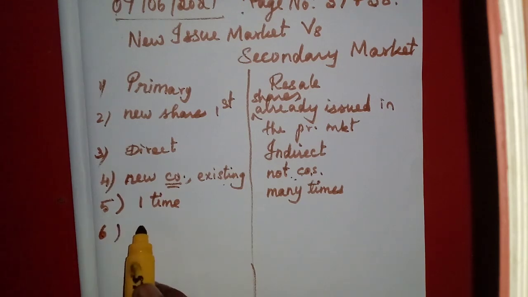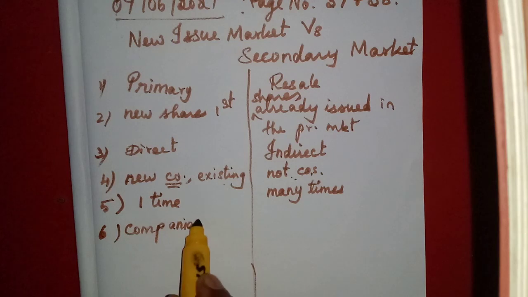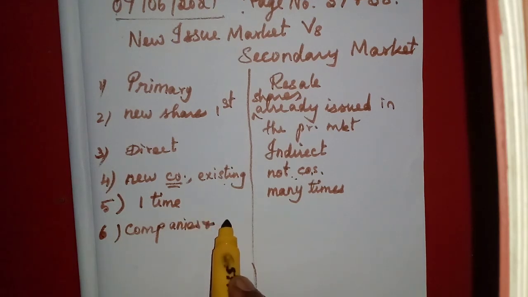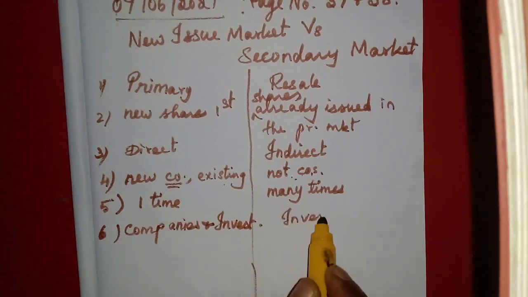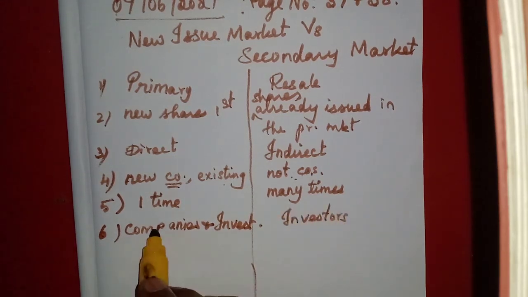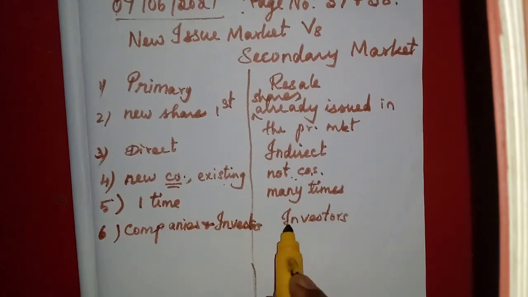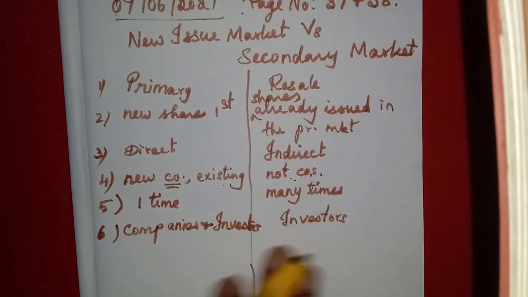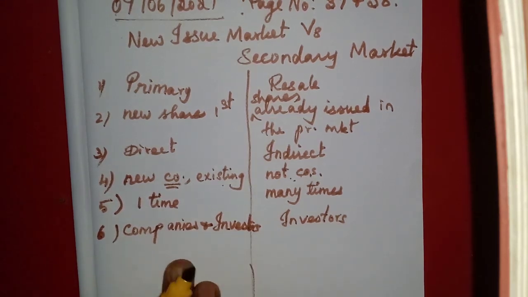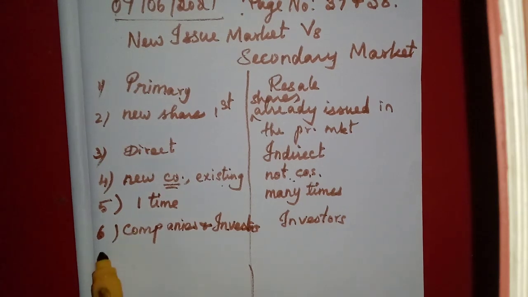Then the dealings, buying and selling, are done between the companies and the investors. For the first time the company is selling and the investors are buying, but in the secondary market the dealing is among the investors. Here it takes place between the companies and the investors.